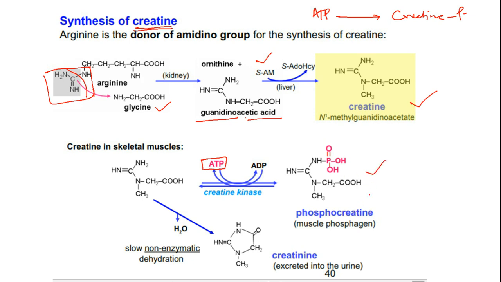The reason why we are synthesizing phosphocreatine is that ATP is very unstable. Because of the stability problem, ATP has less than 30 seconds half-life in cytosol. The moment it comes in contact with water, it gets degraded, because the phosphoric acid anhydride bond is very unstable. But here this is a guanidinophosphate group.